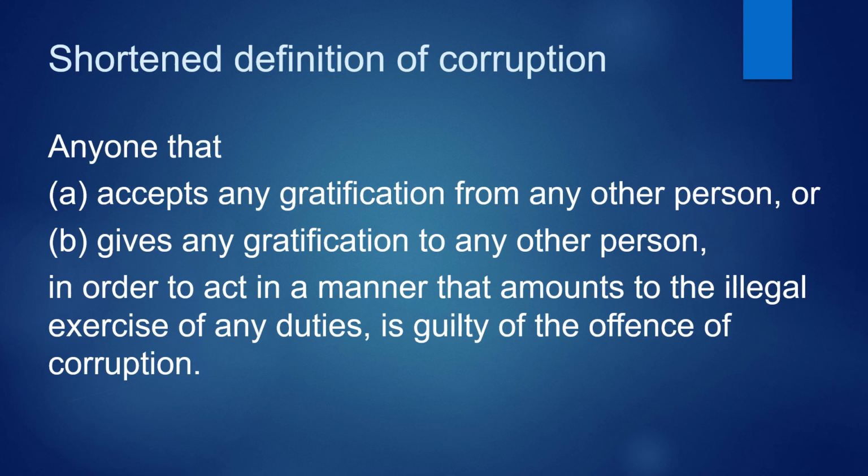Now that we have looked at the legislation and section 3, it is much easier to understand the shortened definition of corruption. Remember that this shortened definition of corruption is not contained in the legislation itself. It is something that we simply created to make it easier for our students to understand. So let's look at the shortened definition of corruption. It says here that anyone that accepts any gratification from any other person or gives any gratification to any other person in order to act in a manner that amounts to the illegal exercise of any duties is guilty of the offense of corruption.